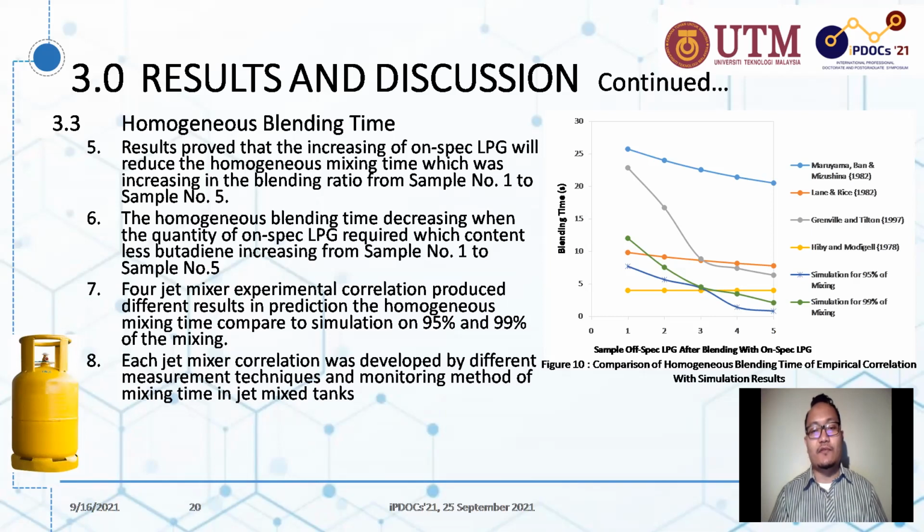The results prove that increasing the on-spec LPG will reduce the homogeneous mixing time, as the blending ratio increases from sample number 1 to sample number 5. The homogeneous blending time decreases when the required quantity of on-spec LPG, which contains less butadiene, increases from sample number 1 to sample number 5. The jet mixer empirical correlations produced different results in predicting homogeneous mixing time compared to simulation at 95% and 99% of mixing. Each jet mixing correlation was developed with a different measurement technique and monitoring method of mixing time in jet mixing tanks.